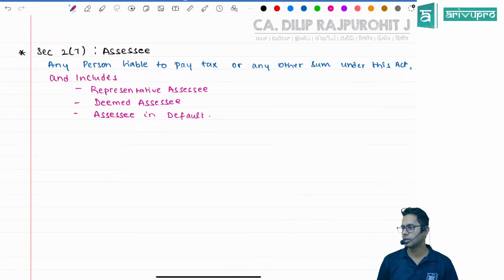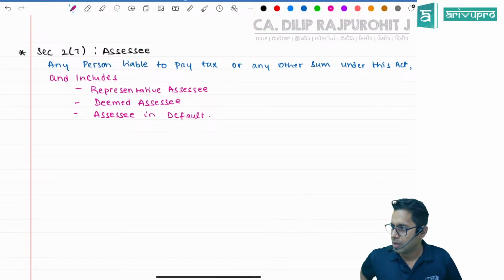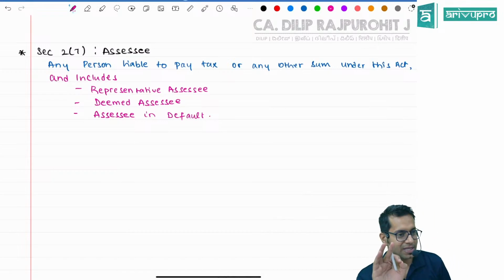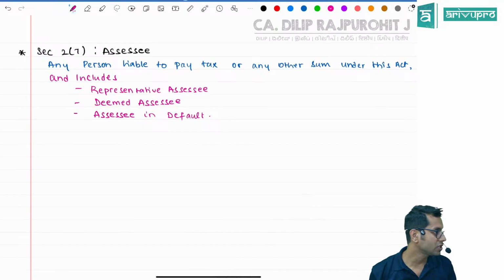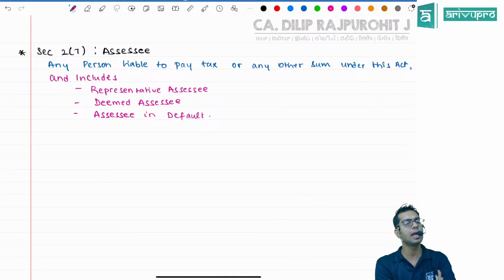Assessee means what, sir? Assessee means any person who is liable to pay tax or any other sum under this Act. Meaning, if you are liable to pay income tax under this Act, what will you pay? Income tax. If you are liable to pay income tax, you will be called what, sir? Assessee.